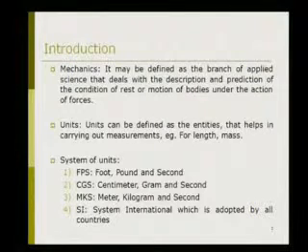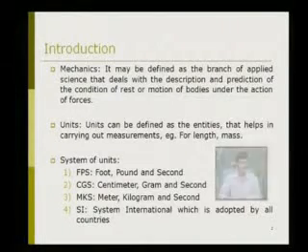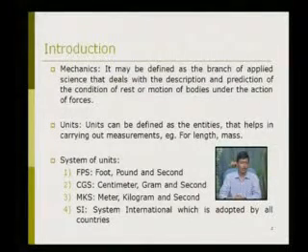That means when a force is applied on a body, it will change the state of the body, that is, whether the body is at rest or in motion. Next, units can be defined as the entities that help in carrying out measurements. For example, length and mass. For length, the unit is meter, centimeter or kilometer, and the unit of mass is kilogram, gram, like that.